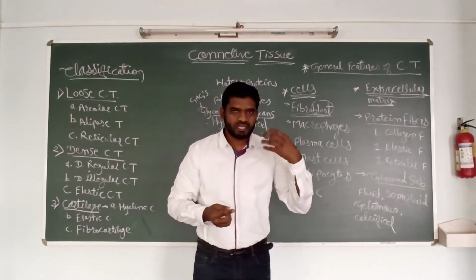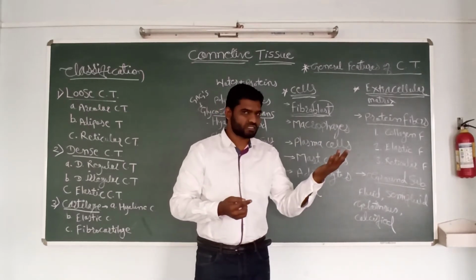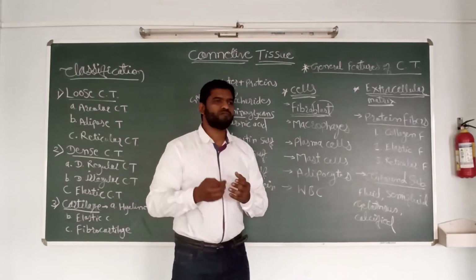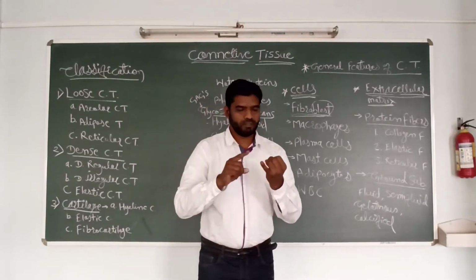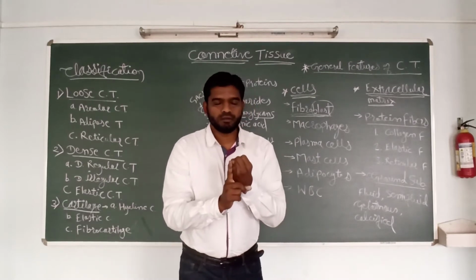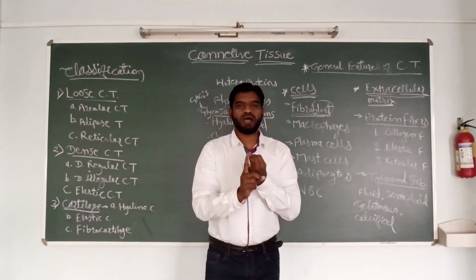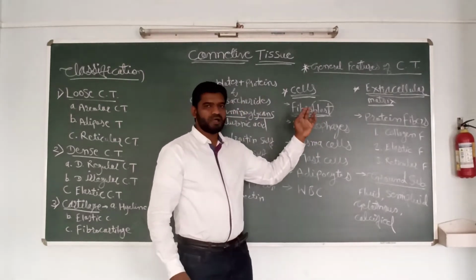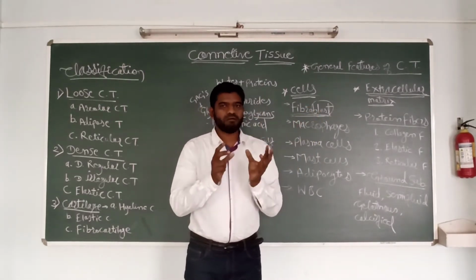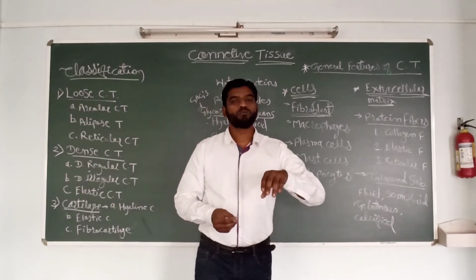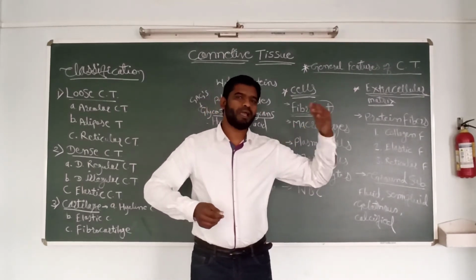They can undergo cell division, become more specialized, and become mature. For example, in bone they are osteoblasts, in cartilage they are chondroblasts, and fibroblasts. Wherever the suffix blast comes, it means they have the capacity to divide and develop into the mature cell.